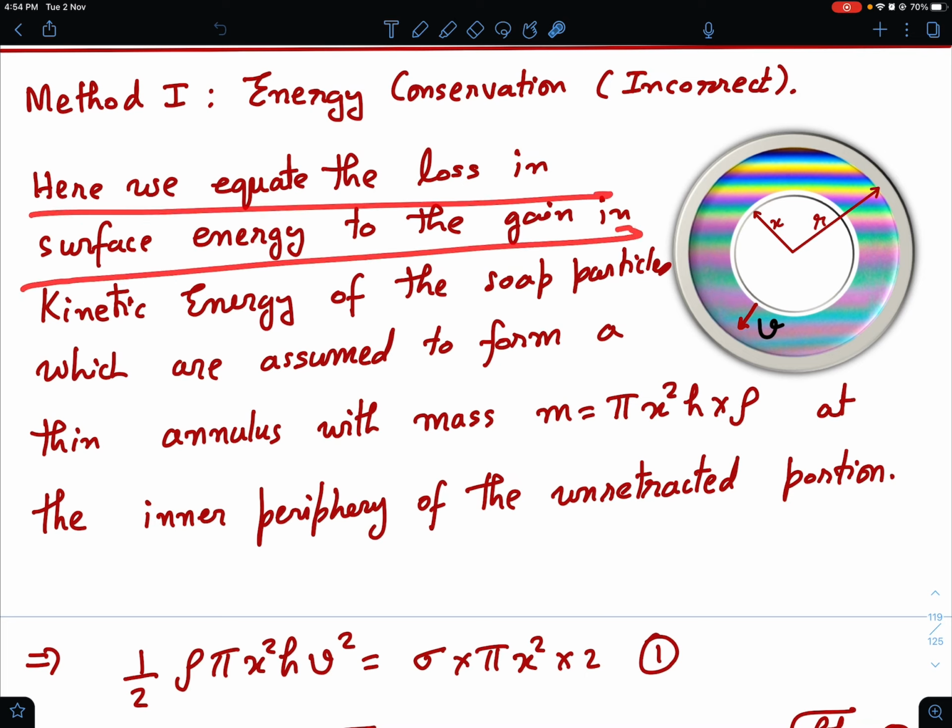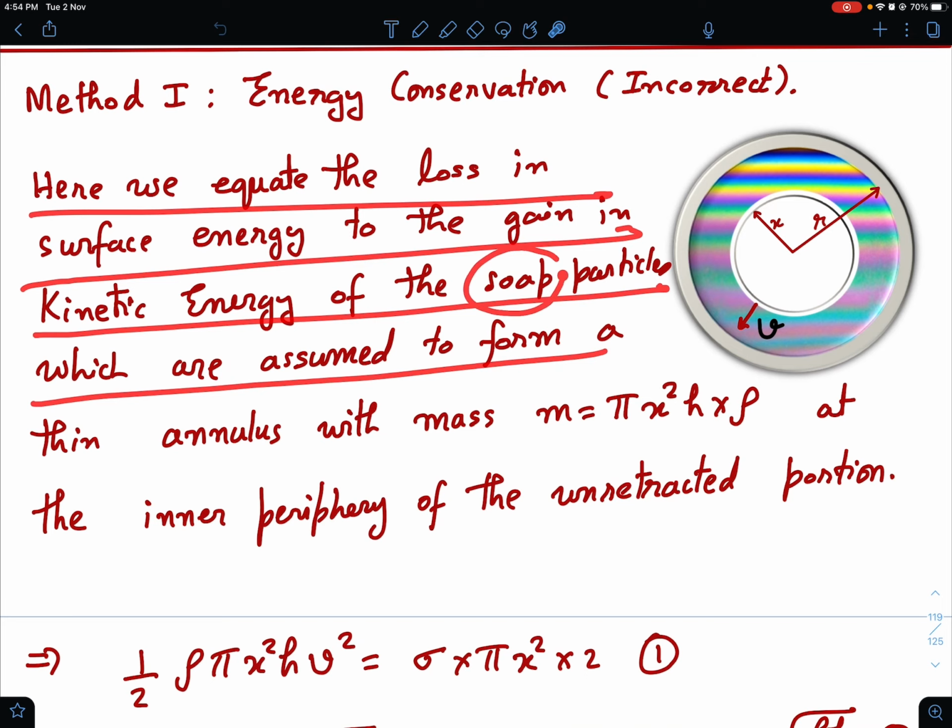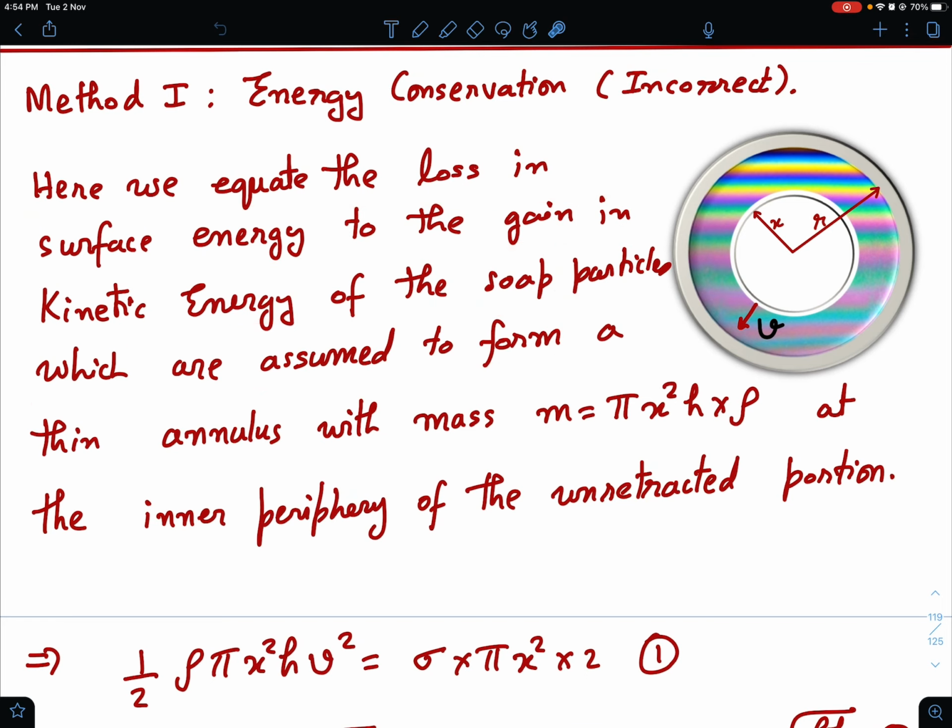What is that? That is energy conservation. Here we equate the loss in surface energy to the gain in kinetic energy of the soap solution particles, which are assumed to form a thin annulus with mass equal to how much? If this radius is x, this much mass has gone into a small annular region.